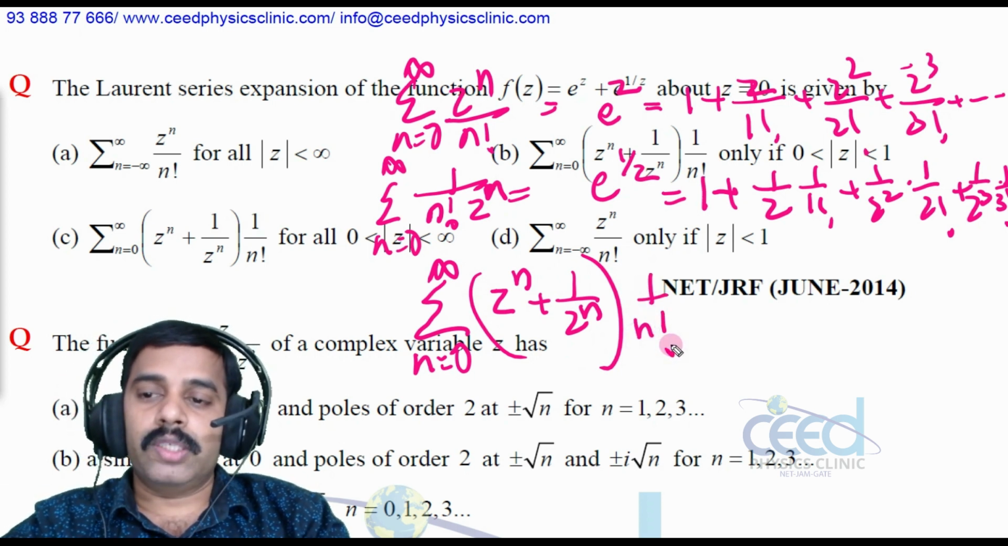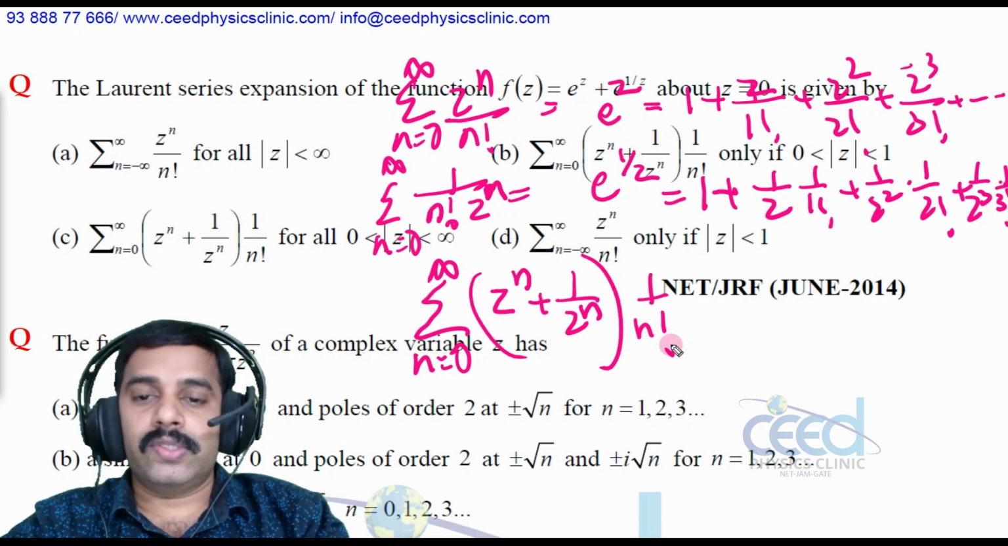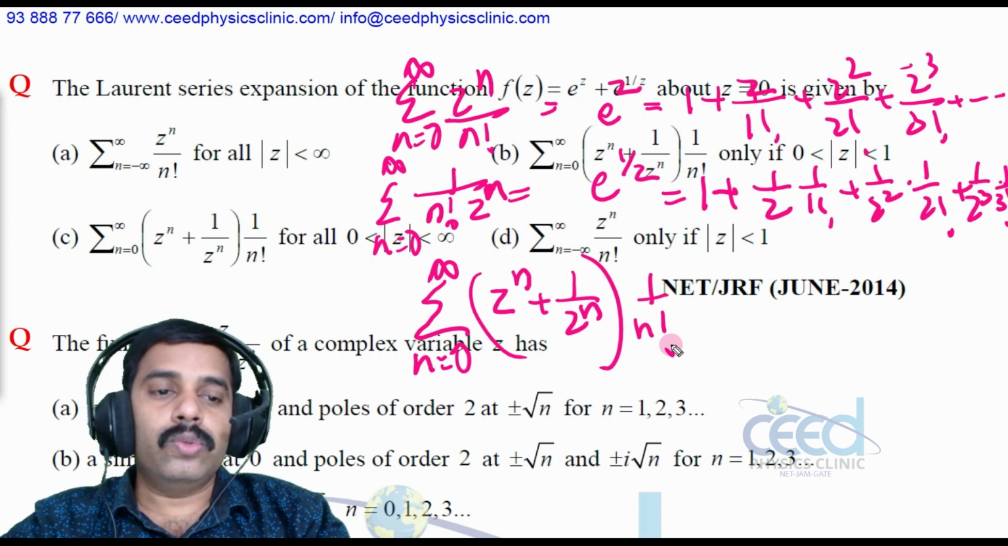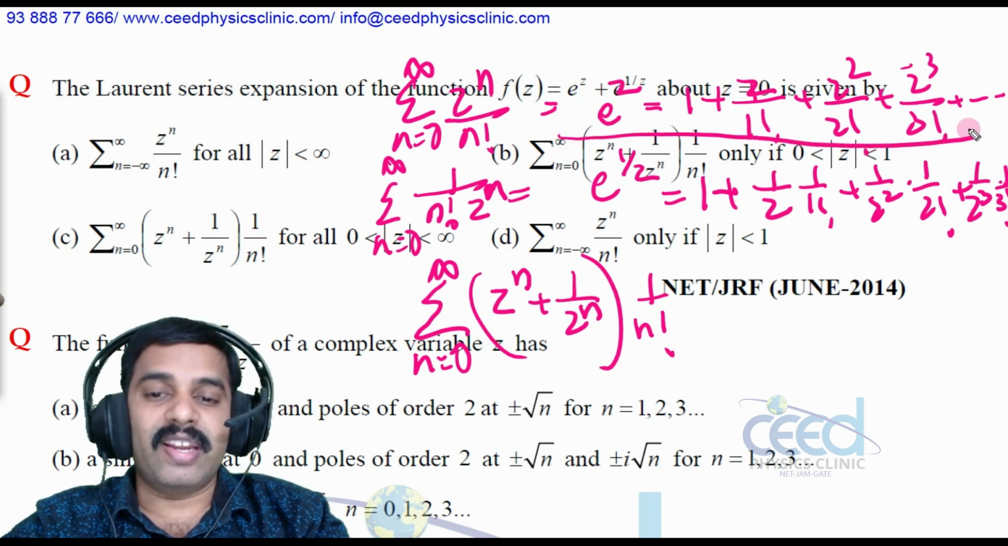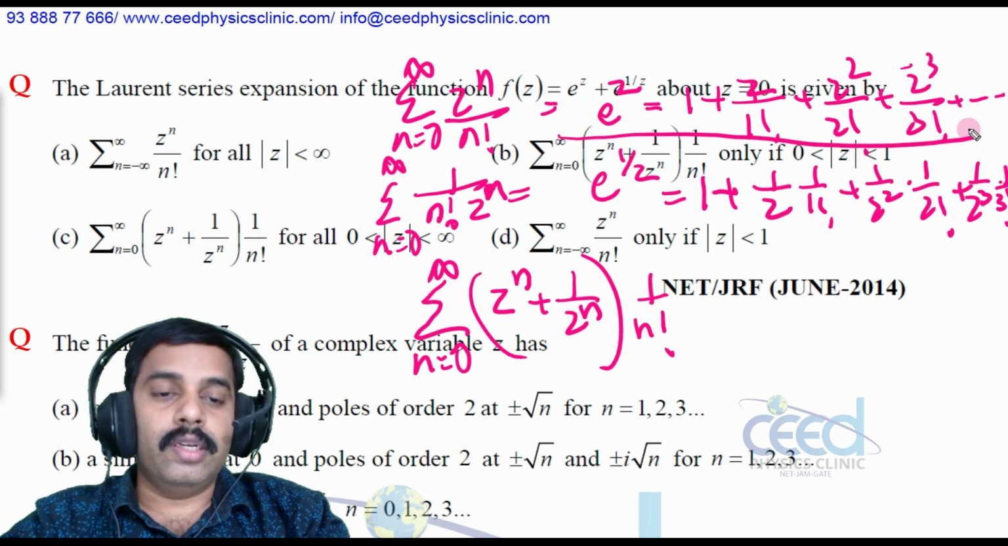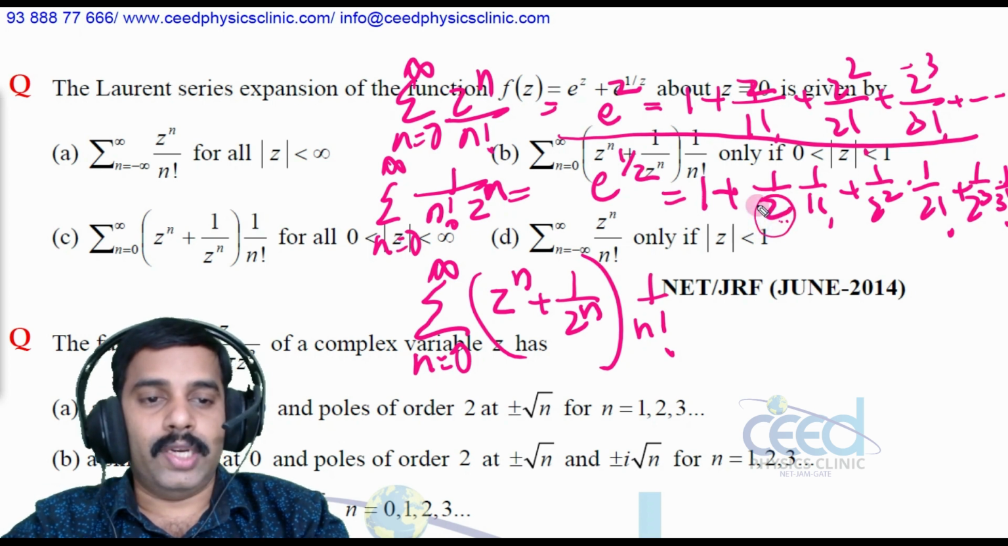So which one is the option? Either the option is B or the option is C, right? Now look into this. This series e raised to z is analytic everywhere, right? But this 1 by z is not analytic at z is equal to 0, right?